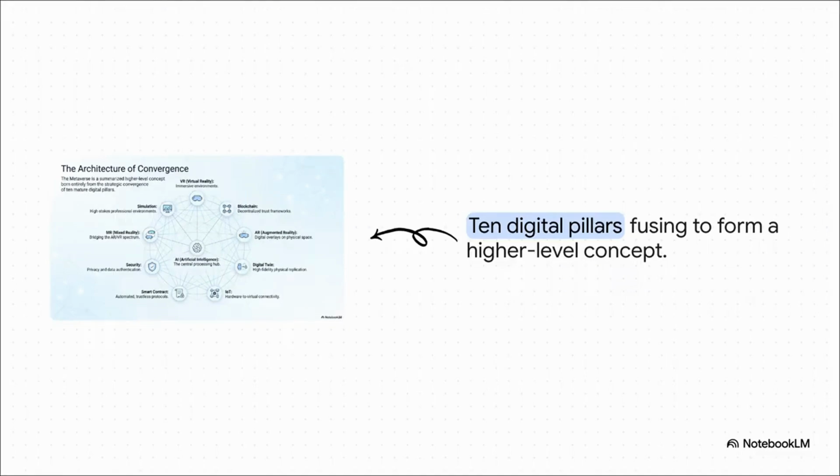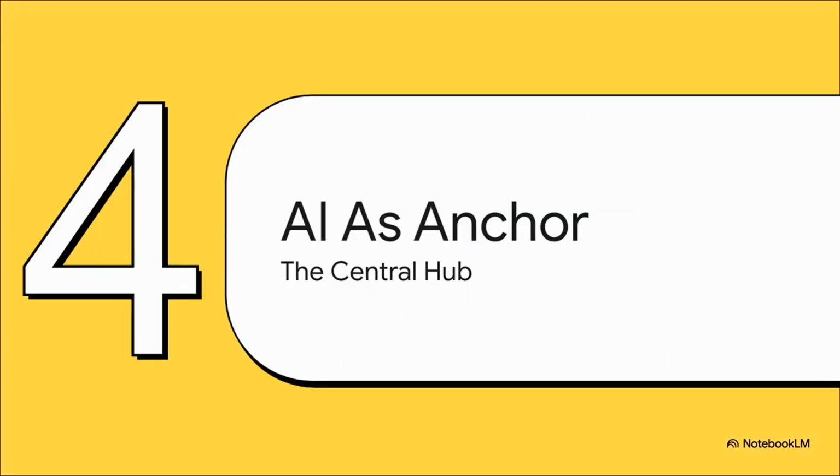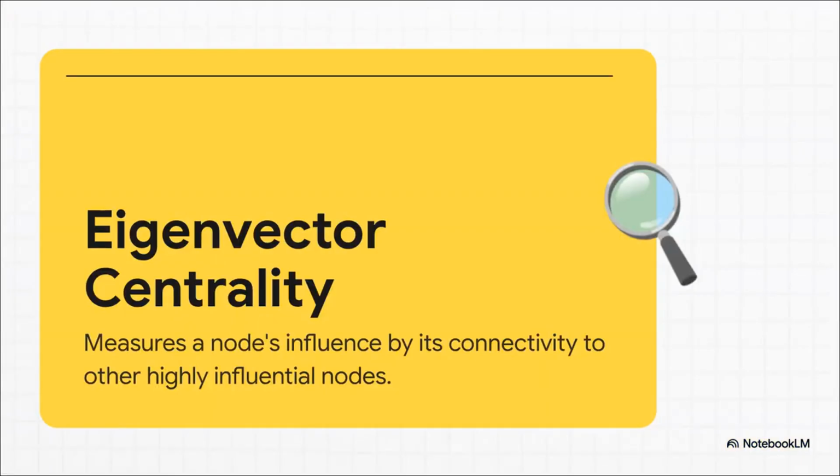But here's the catch. With a distributed ecosystem this incredibly complex, how do all these disparate nodes talk to each other without the whole system just collapsing? That leads us perfectly into Section 4, AI as the coordinating anchor, the central hub. To prevent total fragmentation, the system desperately needs a coordinating mechanism.